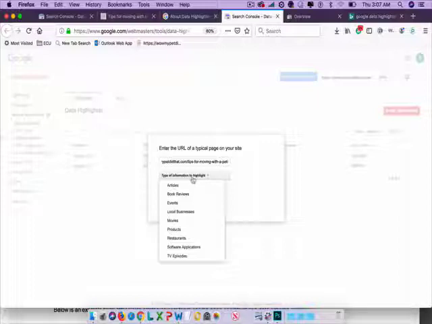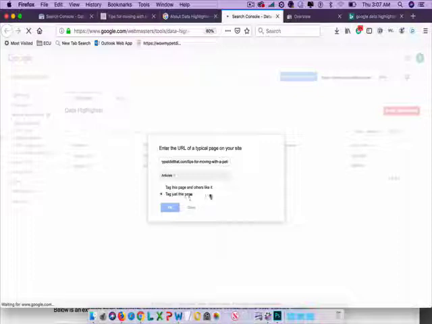And then from this pull down menu, that's really important. You want to choose what kind of structured data you want. For example, there are book reviews, events, and all of those are going to have different types of information. The events is probably going to ask for dates and times, maybe ticket information, things like that. And the movie, of course, is going to want the title, maybe rating information. But I'm just going to choose articles because this is just a straightforward article, and I'm going to click OK.